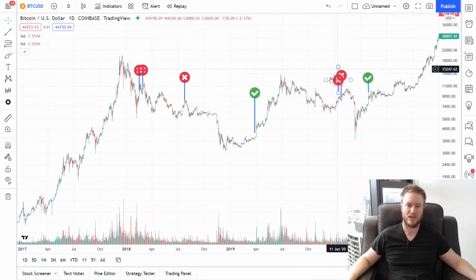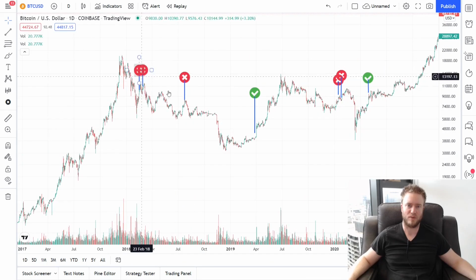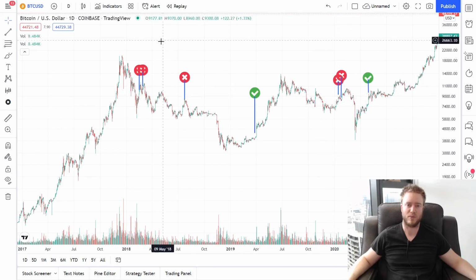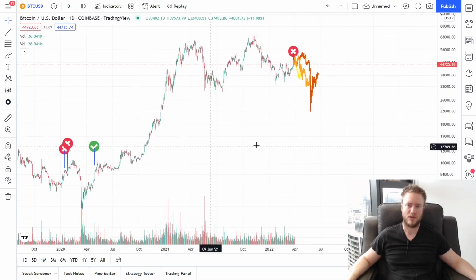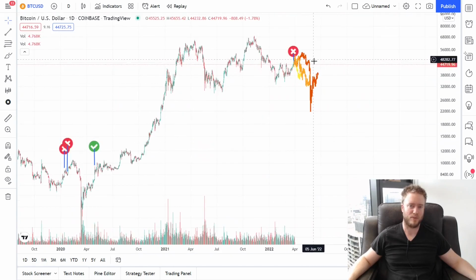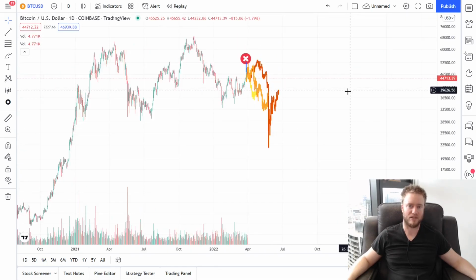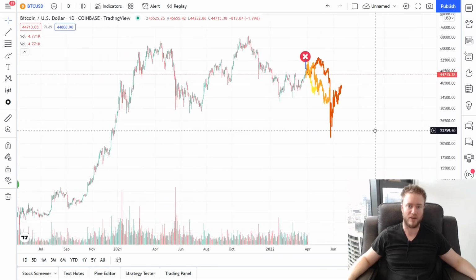There were 2 periods here where we got multiple failed launch signals back to back. For these times, I'm just going to take one example of the price action that followed. You can see here I've got 3 examples of the price action that followed: yellow, orange, and red. And you can see what's common about all these 3 scenarios is basically they all go down, and they go down by quite a lot.